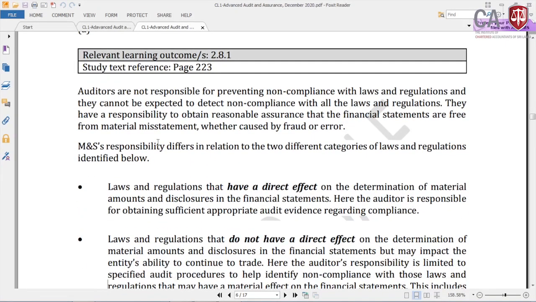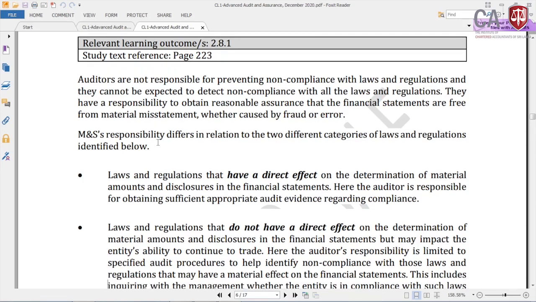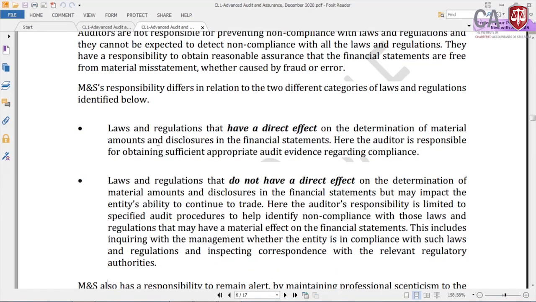What I told you, auditors are not responsible for preventing non-compliance with the laws and regulation, and they cannot be expected to detect non-compliance with all the laws and regulation. So they have a responsibility to obtain reasonable assurance that the finance statements are free from material misstatement whether caused by fraud or error. Their responsibility differs in relation to the 2 different categories of laws and regulation identified below. Laws and regulation that have a direct effect on the determination of material amounts and disclosures in the finance statement.